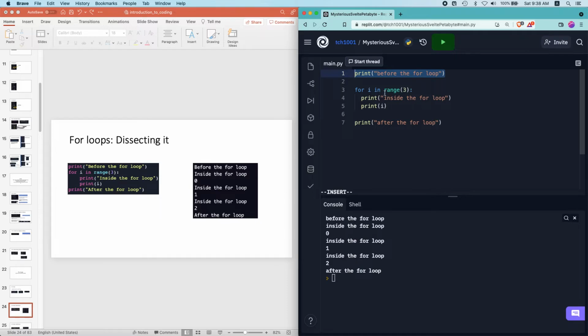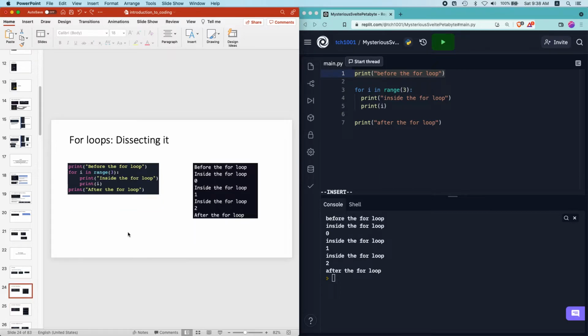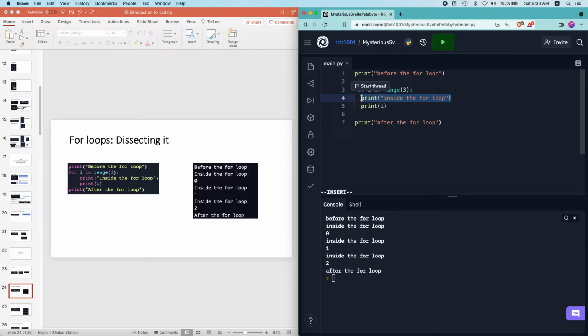Then it goes into the first iteration of the for loop. It starts off with the value i equals 0. Now the variable i stores the value 0 and it enters this for loop. I forgot to say, when you write a for loop, this space over here is called indentation. You press enter and then press tab. You can write 2 spaces as well, but you need to be consistent, so you use the tab space.